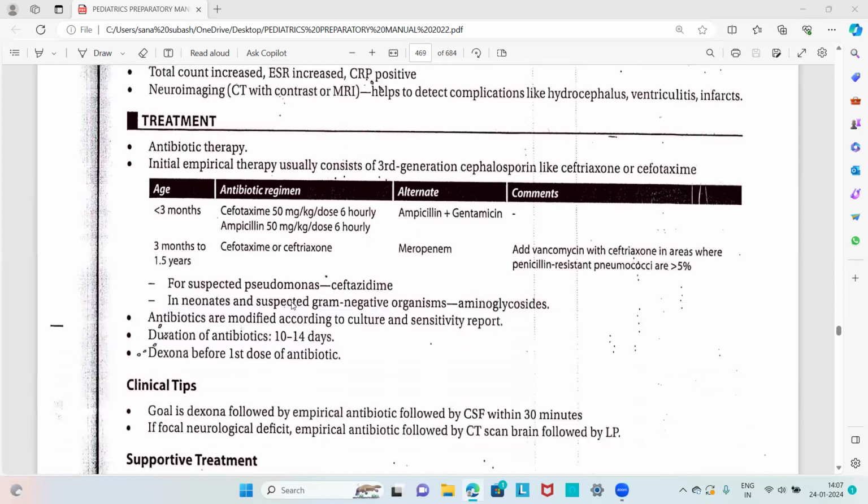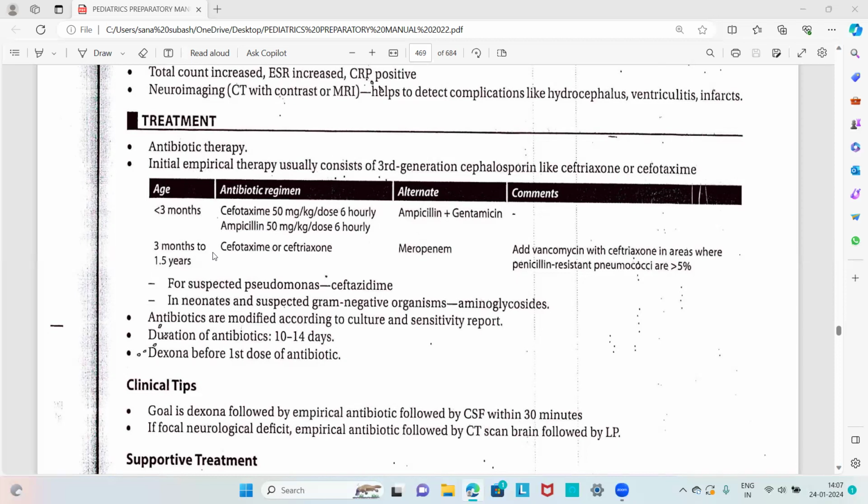Then about the treatment, the mainstay is antibiotic therapy. Before getting the report from the culture sensitivity, we have to go for initial empirical therapy, which usually consists of third generation cephalosporins like ceftriaxone or cefotaxime. If the age is less than 3 months, the antibiotic regimen is cefotaxime 50 milligram per kilogram dose 6 hourly, or ampicillin 50 milligram per kilogram dose 6 hourly. And the alternate is ampicillin plus gentamicin.